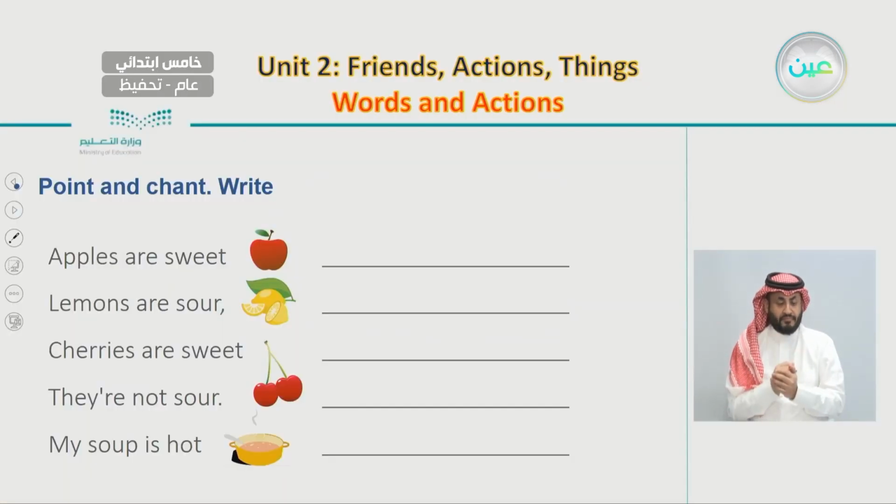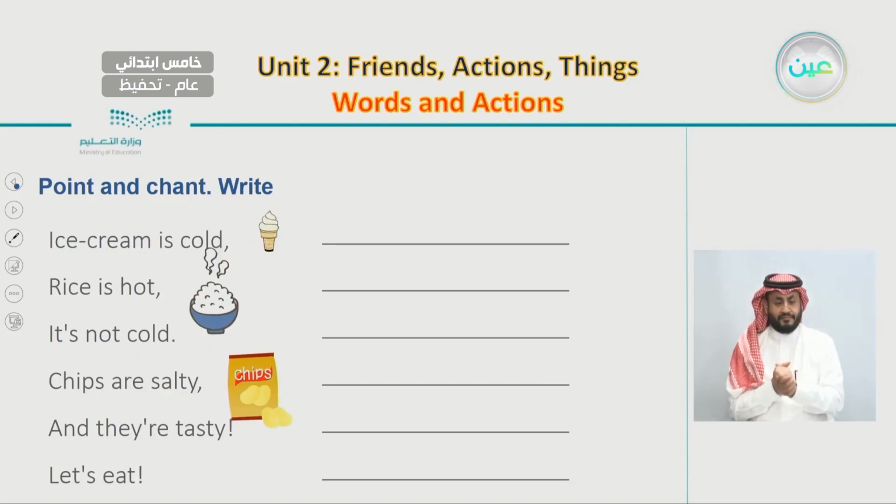Apples are sweet. Lemons are sour. Cherries are sweet. They are not sour. My soap is hot. Ice cream is cold. Rice is hot. It's not cold. Chips are salty and they are tasty.